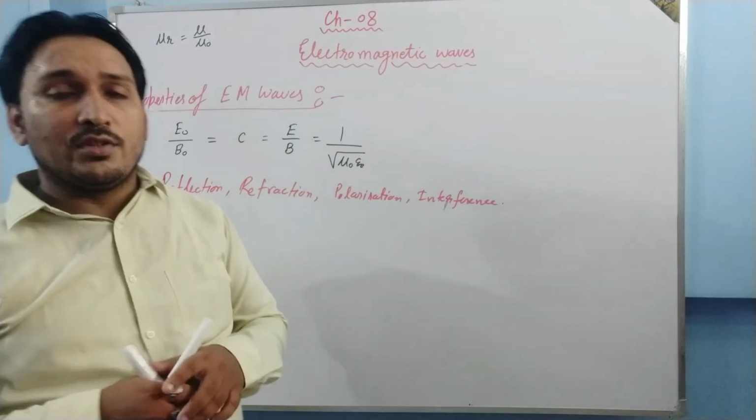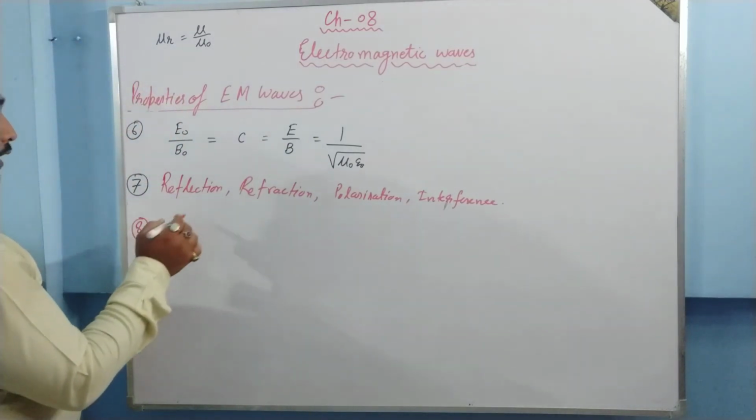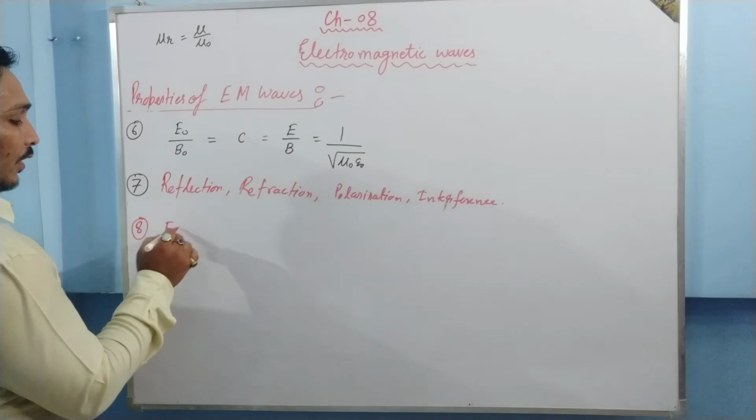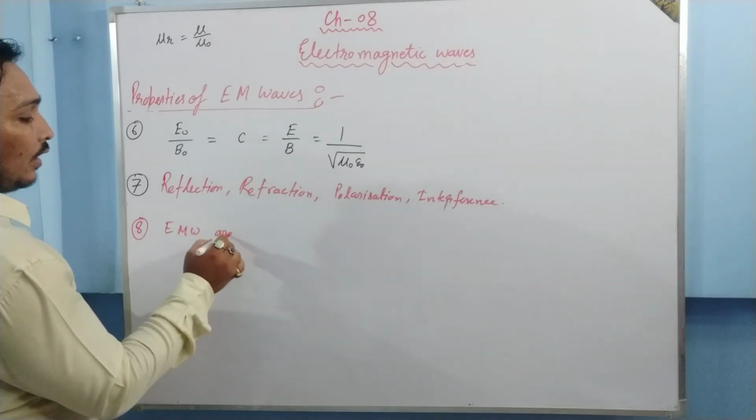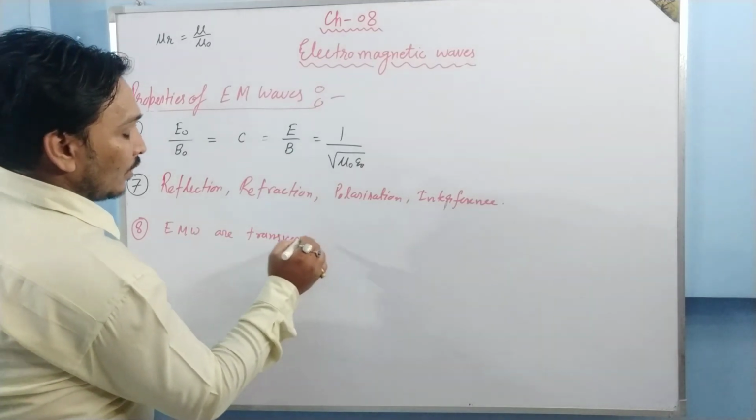Now the second part of the chapter, one very important property, property number 8, before I forget: EM waves are transverse in nature. Actually this should be the first or second.